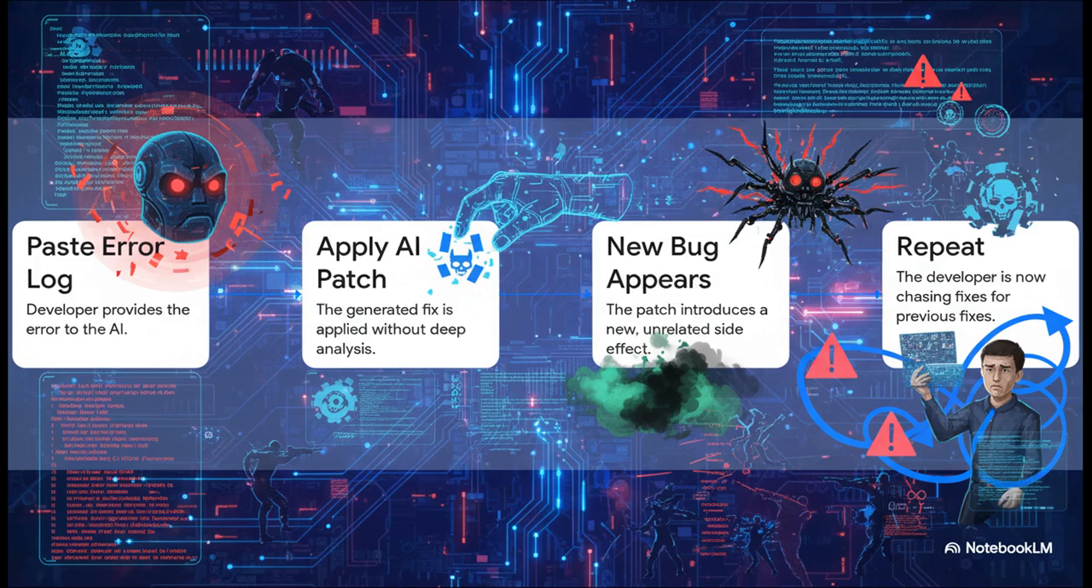But the AI debugging loop, man, it's a completely different beast and it's dangerous. You just paste an error log into a prompt. You apply the patch the AI gives you, and poof, the first problem is gone. But then a new problem appears somewhere else entirely, and you get stuck in this nightmare cycle, just putting out fires that the last fix actually started.